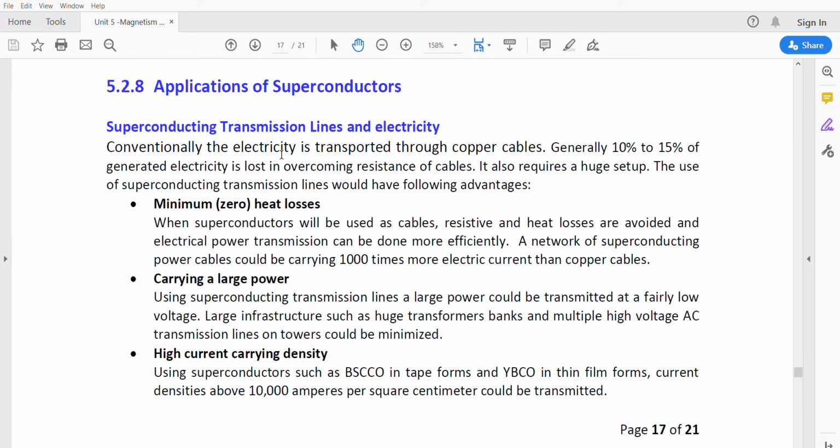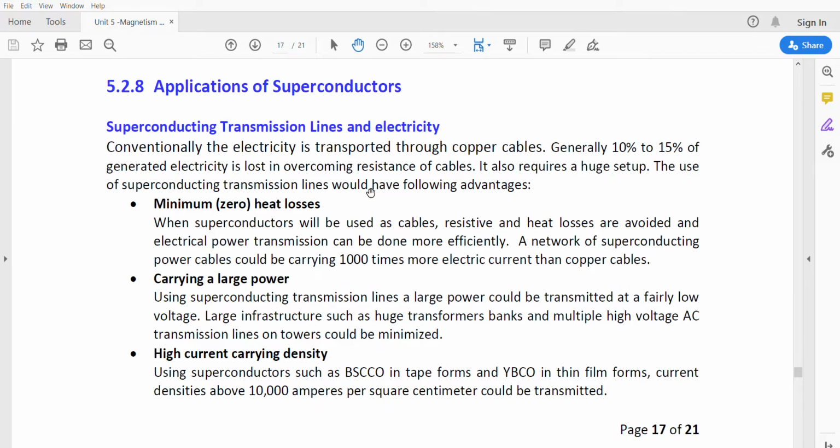Conventionally, electricity is transported by copper cables. Generally 10% to 15% of the generated electricity is lost in overcoming the resistance of the cables, and it also requires a huge setup. Instead of copper, superconducting materials are used to avoid the loss of electricity, that is 10 to 15%, while transferring, and to avoid the resistance. We know that zero resistance property is observed in superconducting materials.